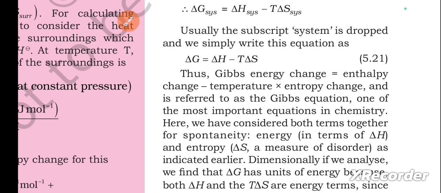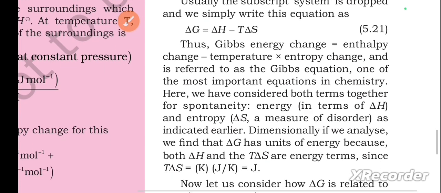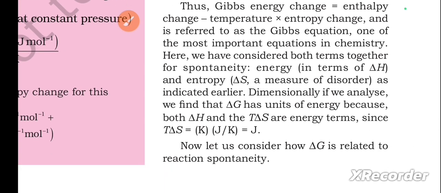Thus, Gibbs energy change equals enthalpy change minus temperature times entropy change and is referred to as the Gibbs equation, one of the most important equations in chemistry. Here we have considered both terms together for spontaneity, energy and entropy, as indicated earlier. Dimensionally, if we analyze, we find that delta G has units of energy because both delta H and T delta S are energy terms. Since T delta S overall gives rise to J.